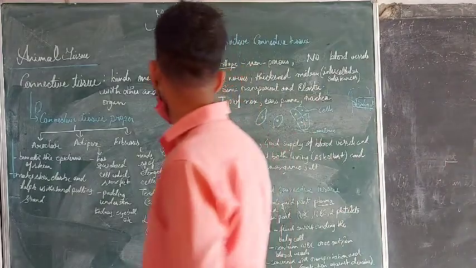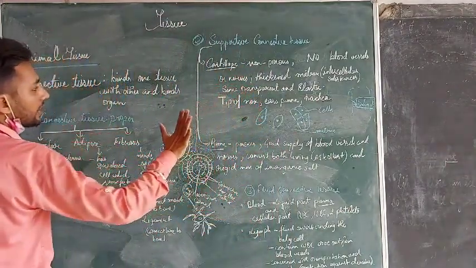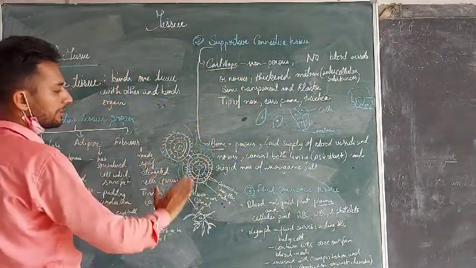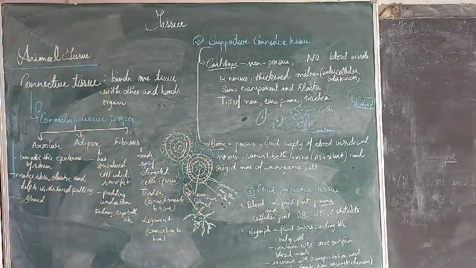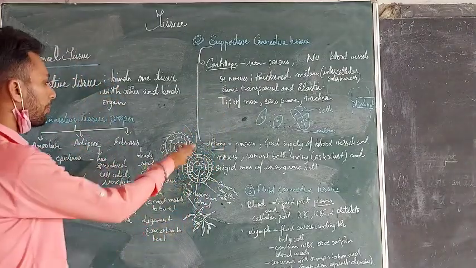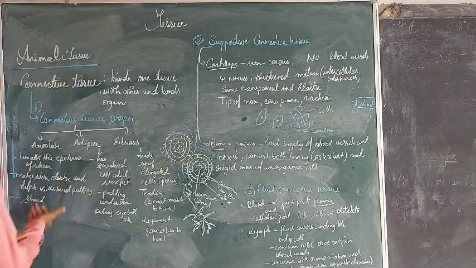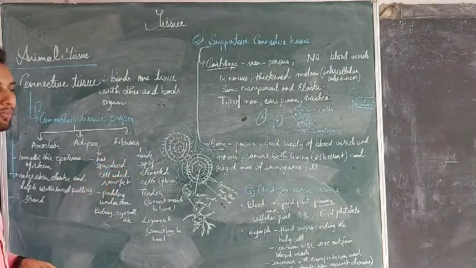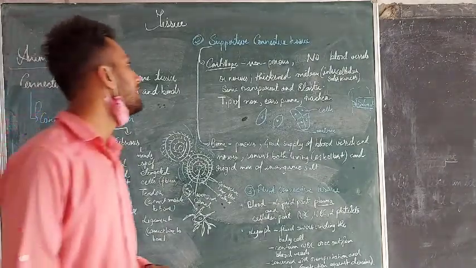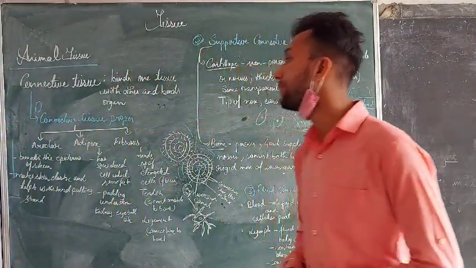And this is the diagram of the bone, and this is the diagram of cartilage, which is elastic in nature. It doesn't have a blood supply, and it is present in the tip of the nose. The framework of the body is comprised of the bone, and we have already studied the areolar tissue beneath the skin, adipose which is the fat cells, and fibrous which is the tendon and ligament. And these are the connective tissues of animal tissue.